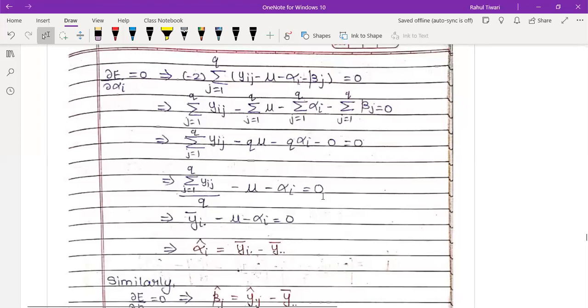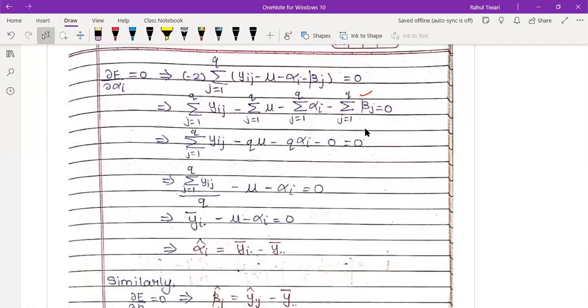Hello, sir. Yes, beta, tell me. So summation j equal to 1 to q of beta_j. That is 0 because of the observation number 4, right?